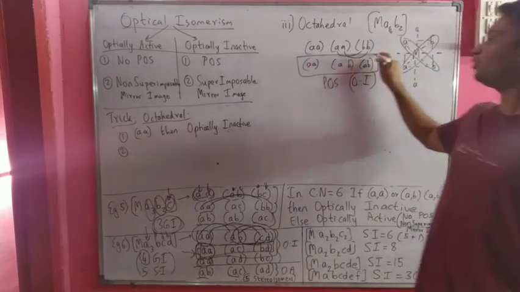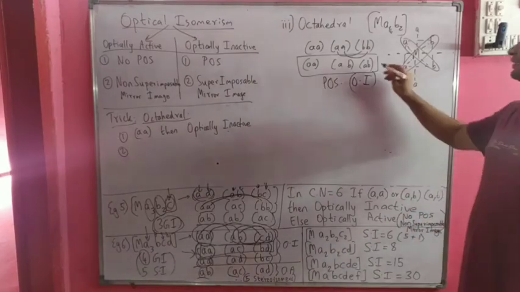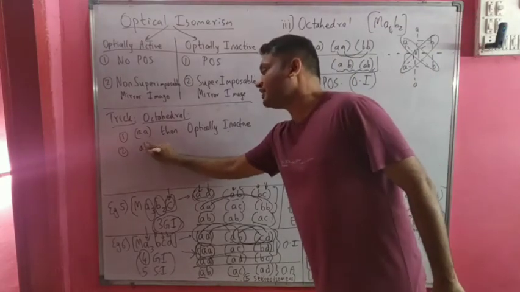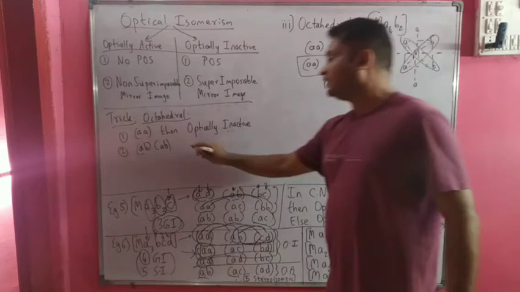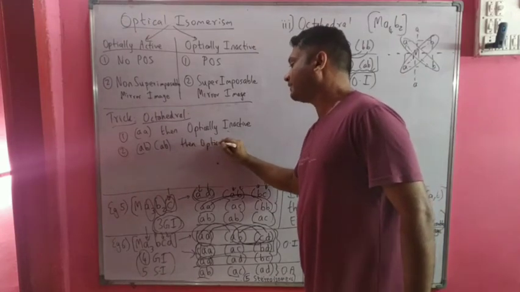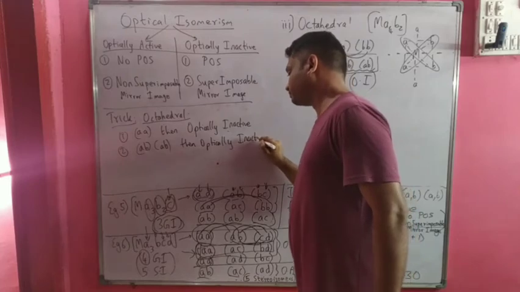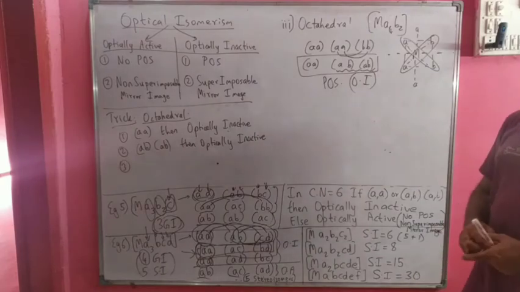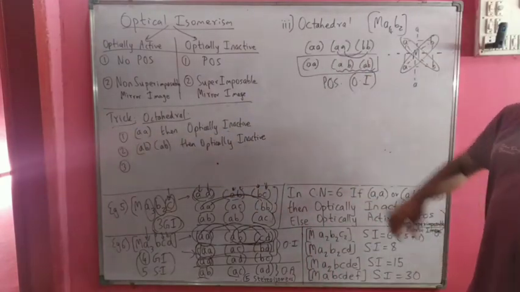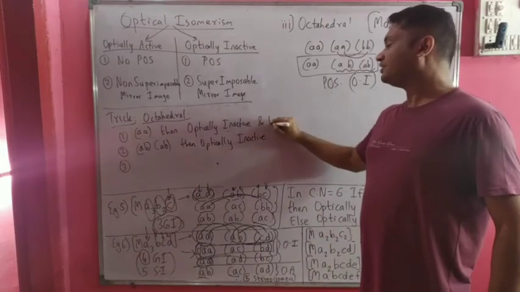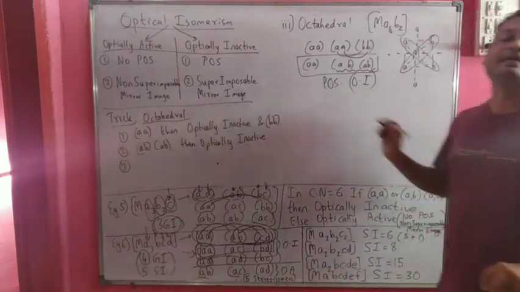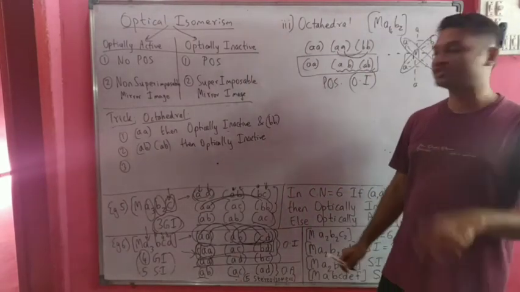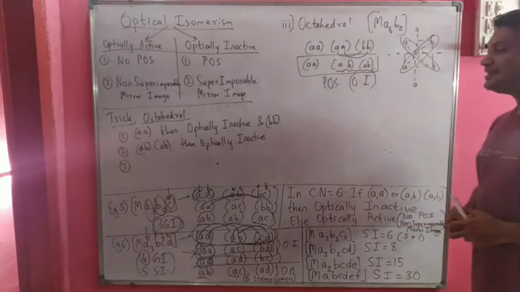We are referring to this coordination compound. In this case, there is a repeating pattern ABAB. Because the ABAB set repeats itself, we can say the compound is optically inactive. So these are the tricks which we should know for knowing if a compound is optically active or not. If an AA set exists, then we have an optically inactive compound. The same condition can be written as: if a BB set exists, then also the compound is optically inactive. If ABAB or something like CDCD exists, then we can say the compound is optically inactive.